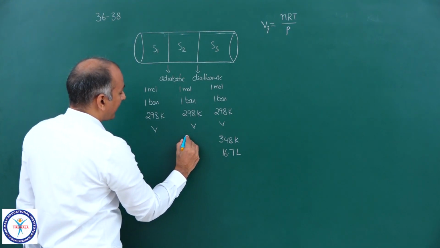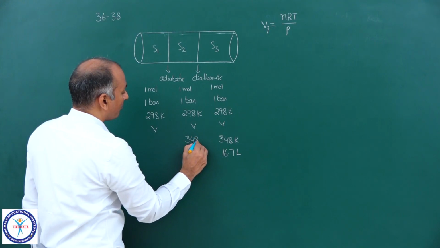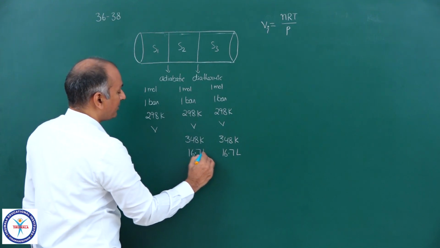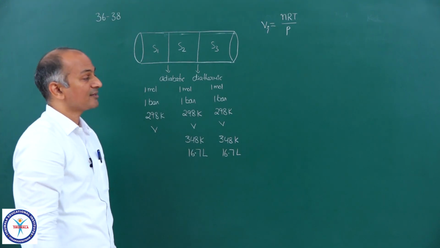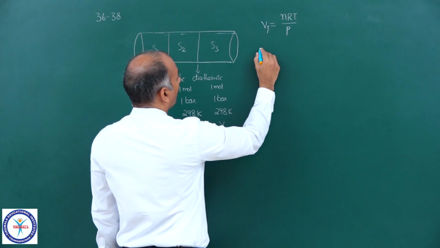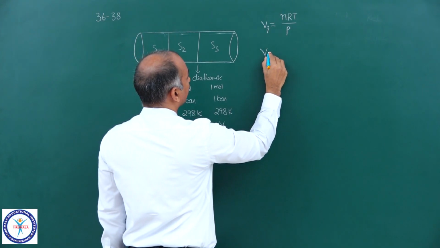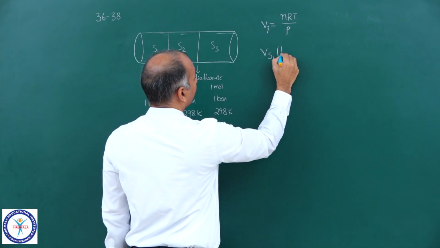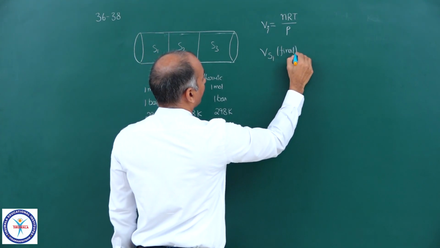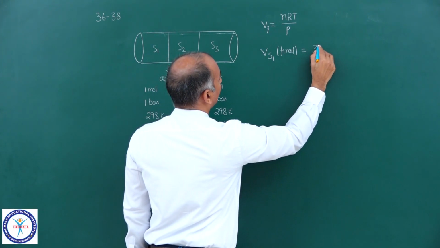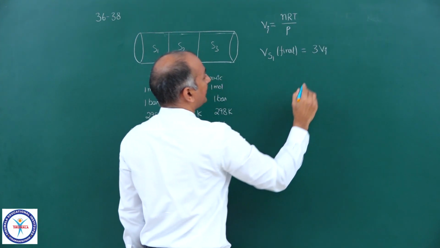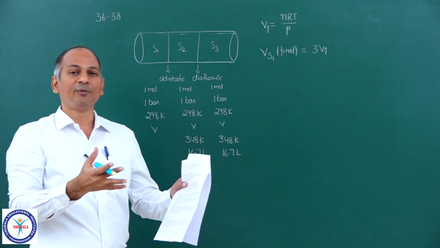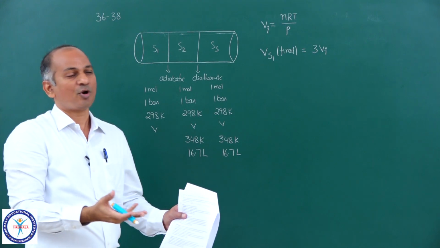So I can write down the final temperature in S2 must be 348 Kelvin. Final volume of S2 must be 16.7 liters. So what we can do is, volume of section S1 final is equal to 3 into Vi, this is the total initial volume, and total initial volume will be equal to total final volume, so no doubt at all.